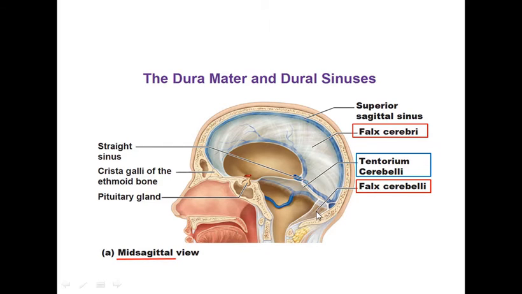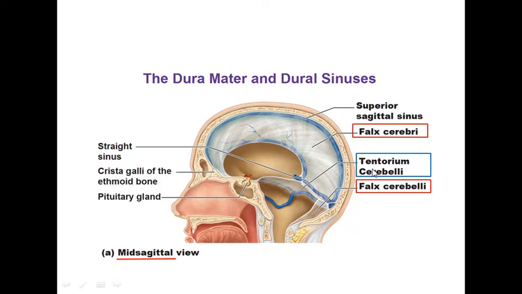Then this is falx cerebri. जिस तरह falx cerebri 2 cerebral hemispheres के बीच में है, वहाँ लेफ्ट वाला, वहाँ राइट वाला होगा, यहाँ लेफ्ट वाला होगा cerebrum का हेमिस्फीयर. इसी तरह falx cerebelli, it is in between the 2 hemispheres of cerebellum, right? So falx cerebri, falx cerebelli.